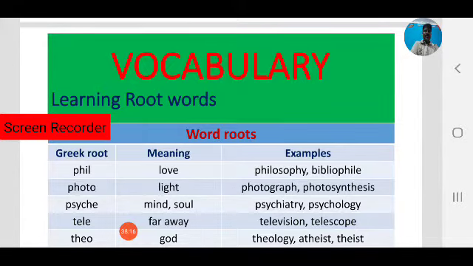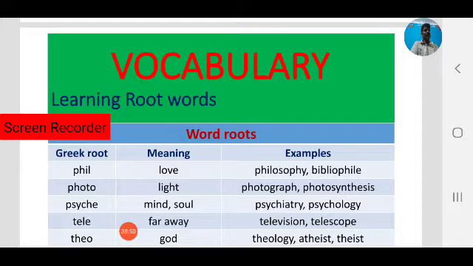Next, theo, that means God. Theology means study of the existence of God or religious practices. Atheist, theist. Atheist means one who disbelieves God. Theist, one who believes God. For all these three words, the basic root is theo. Theo is a Greek root which means God.